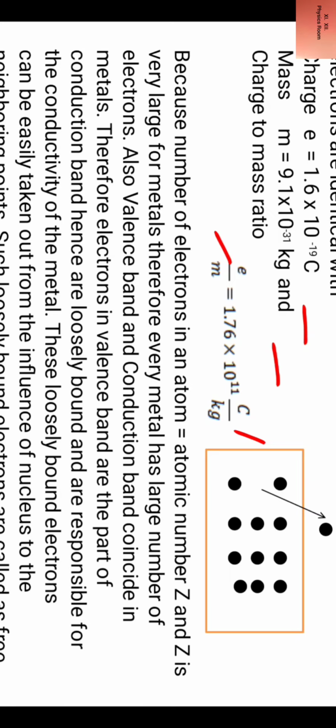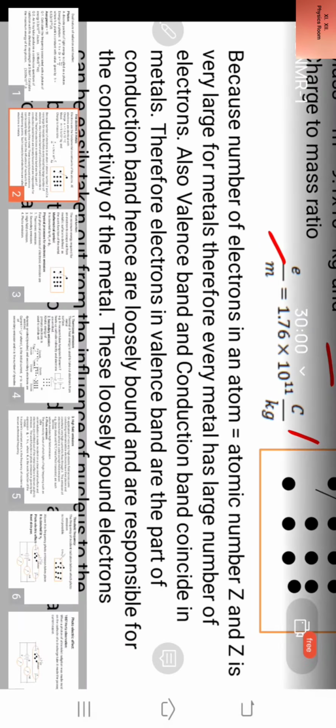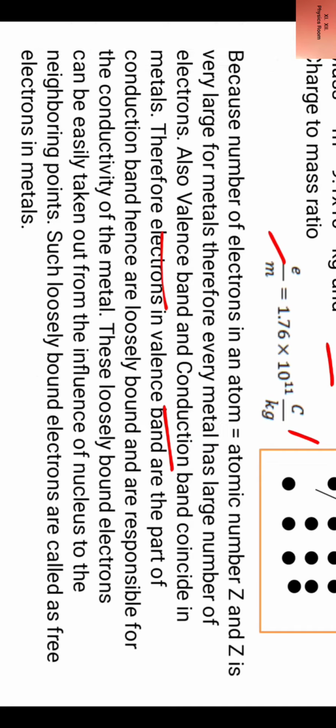Also valence band and conduction band coincide in metals, therefore electrons in valence band are part of conduction band, hence are loosely bound and are responsible for the conductivity of the metal.